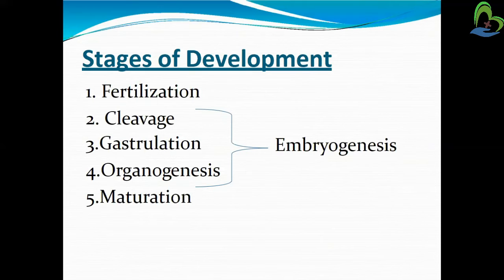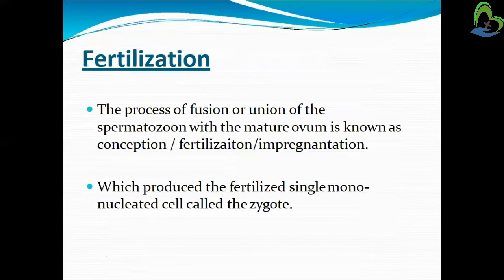First one is fertilization. Second is known as embryogenesis. In embryogenesis, 3 phases are included: cleavage, gastrulation and organogenesis. And the last phase is maturation. So mainly 3 phases, but embryogenesis is divided into 3 subtypes. This is about the stages of development, and we will study these stages in detail.